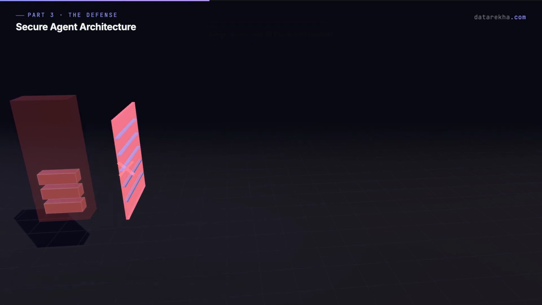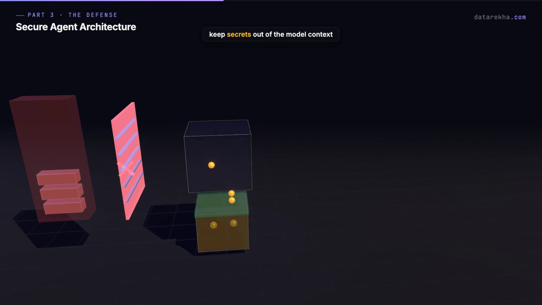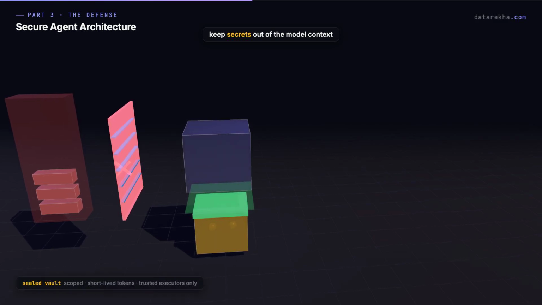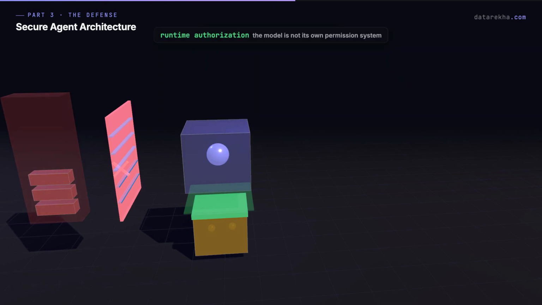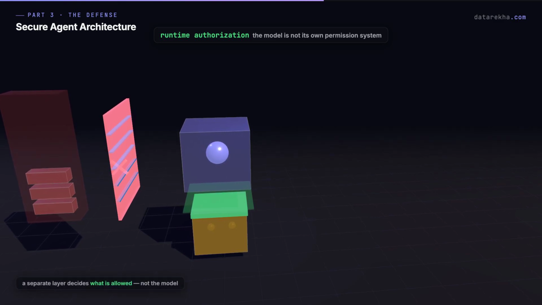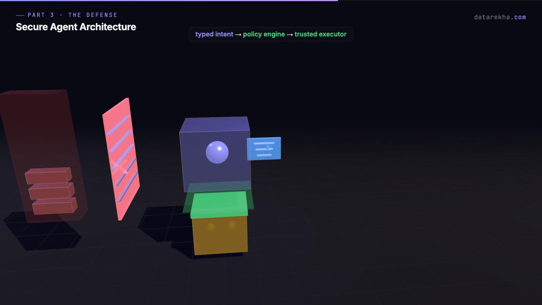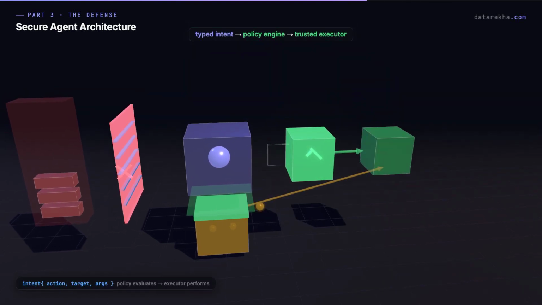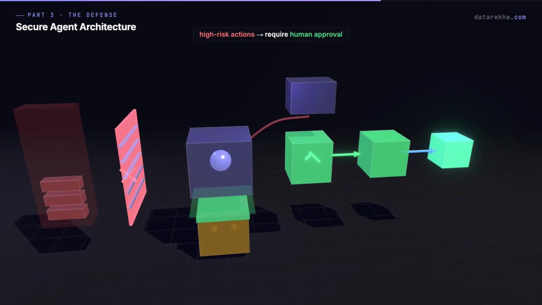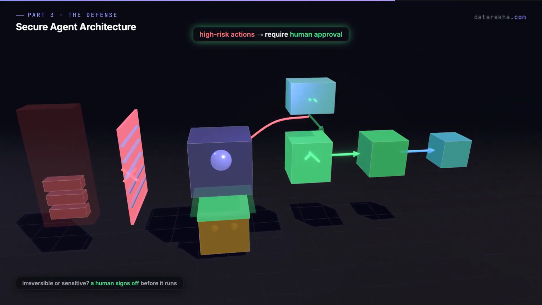Next, keep secrets out of the model context. Use a vault. Use scoped credentials. Use short-lived tokens. Use trusted executors. Then add runtime authorization. The model should not be its own permission system. The model emits typed intent. A policy engine evaluates the action. A trusted executor performs it. High-risk actions require human approval.